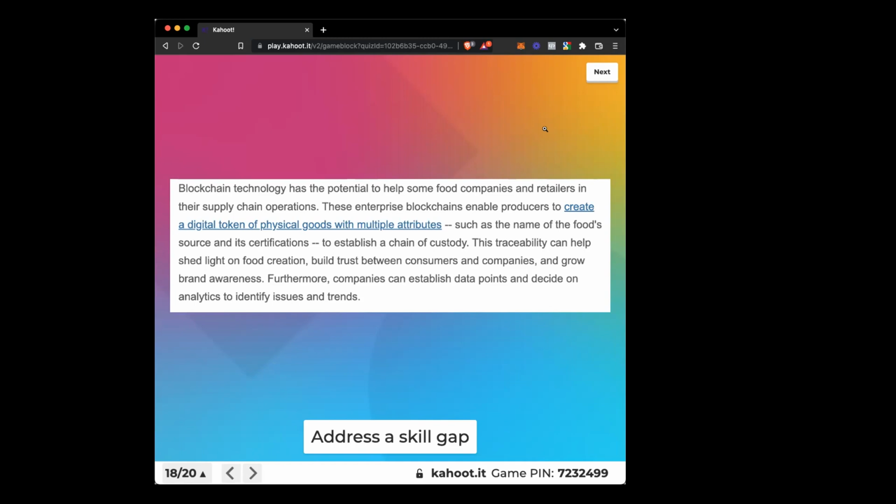Now, enterprise blockchain can enable these producers to create a digital token of the physical good, like the food, with multiple attributes, such as the name of the food source, as in, hey, this was a Chiquita banana and it was made in Mexico. And its certifications, like, oh, this is an organic product, to establish a chain of custody. This traceability can help shed light on food creation, building trust between consumers and companies, and grow brand awareness. Furthermore, companies can establish data points and decide on analytics to identify issues and trends.